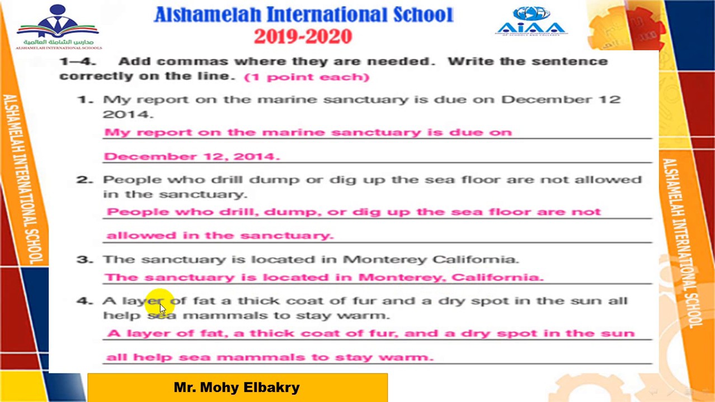The last sentence, a layer of fat, a thick coat of fur, a dry spot in the sun. Its items or lists are a series, so pay attention. You are going to use a comma after each item. A layer of fat, comma, number 2, a thick coat of fur, comma, and number 3, a dry spot in the sun, this is number 3. All of this helps sea mammals to stay warm.